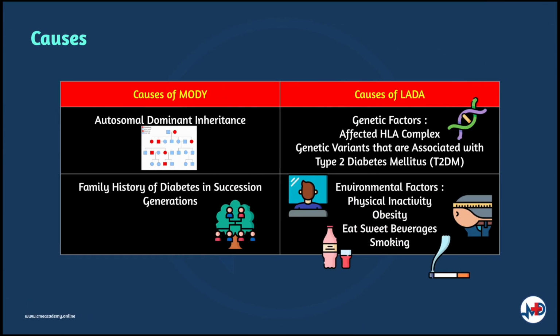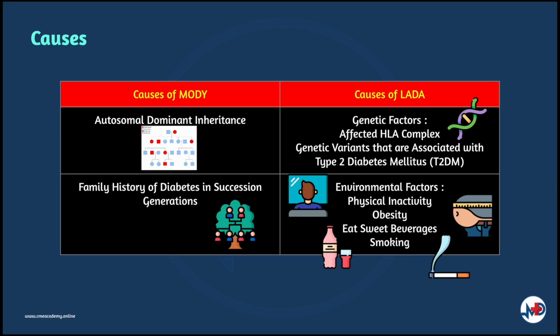So MODY is genetic, in which the disease is inherited in an autosomal dominant manner where there will be a mutation in a gene disrupting the insulin production. This is different from type 2 diabetes since individuals diagnosed with MODY will very often have a family history of diabetes in successive generations. This means that if your grandparent on your father's side has MODY, your father will have MODY along with yourself.